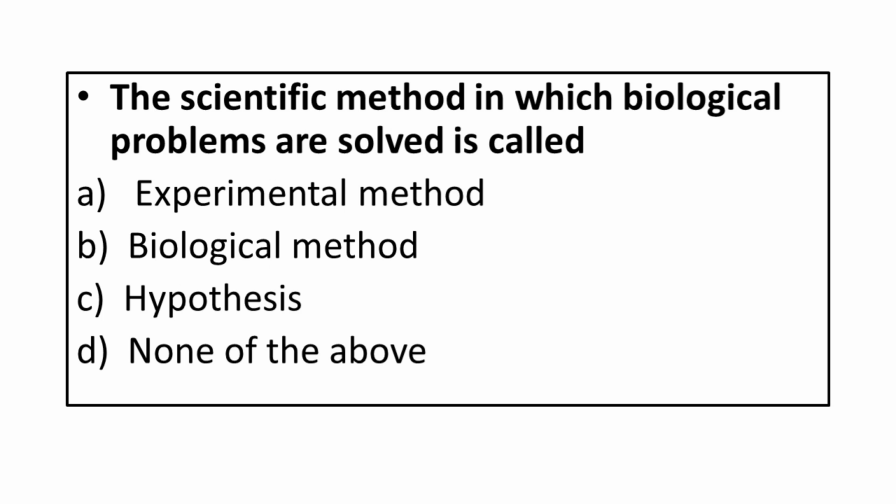The scientific method in which biological problems are solved is called: A. Experimental method. B. Biological method. C. Hypothesis. D. None of the above. Correct answer is biological method.